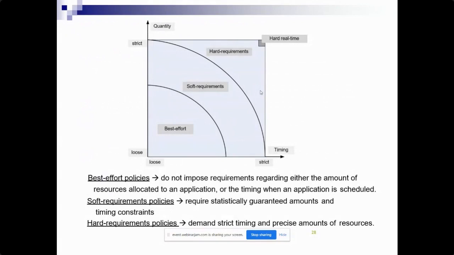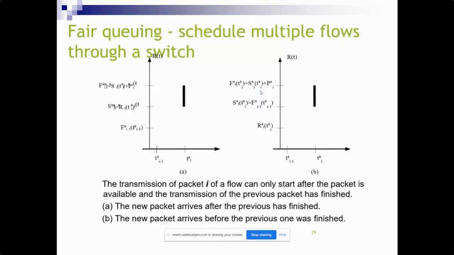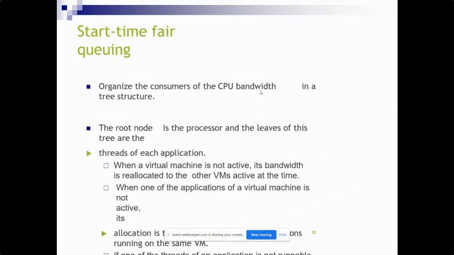Do not impose requirements regarding either the amount of resources allocated to the application or the timing when the application is scheduled. We also have different soft requirement policies that require a statistically guaranteed amount and timing constraint. Hard requirement policies are strict on timing and precise amounts of resources. So these are the different fair queuing methods to schedule multiple classes through a stage.